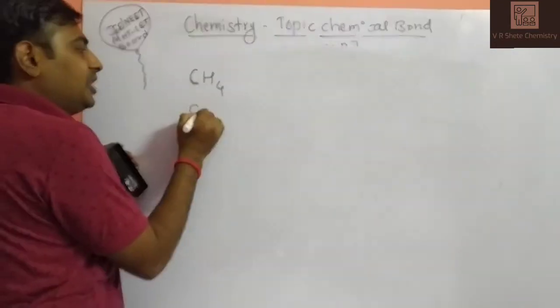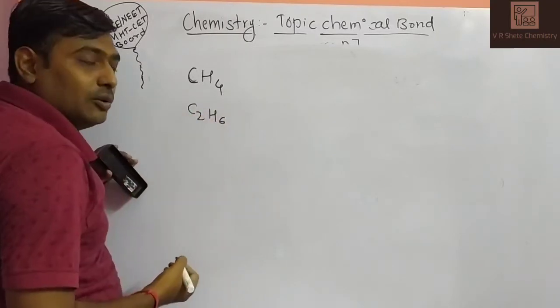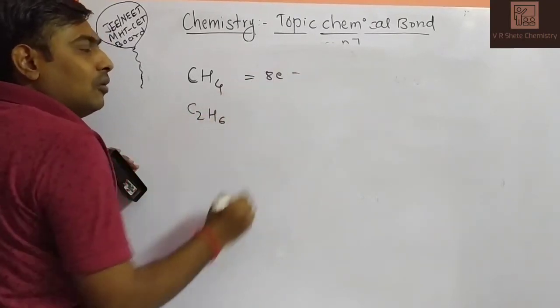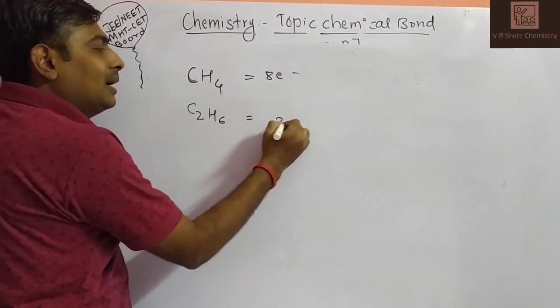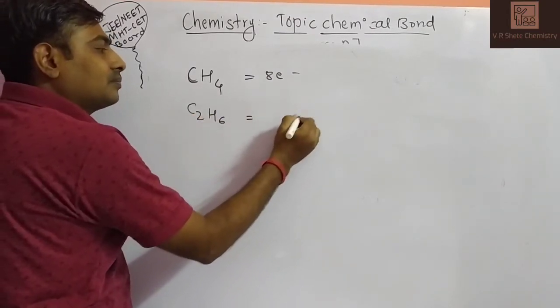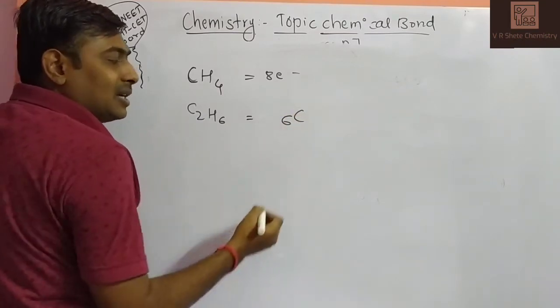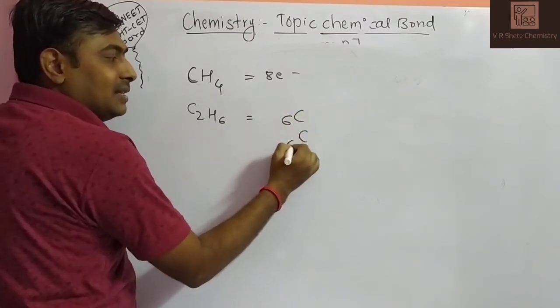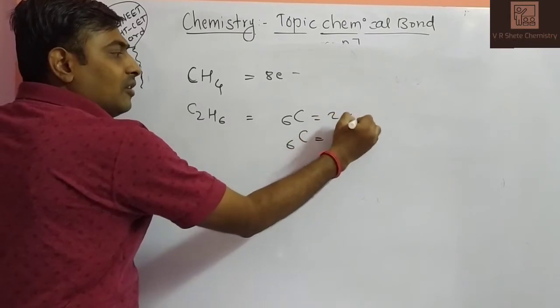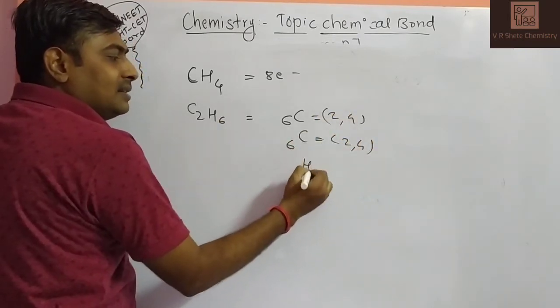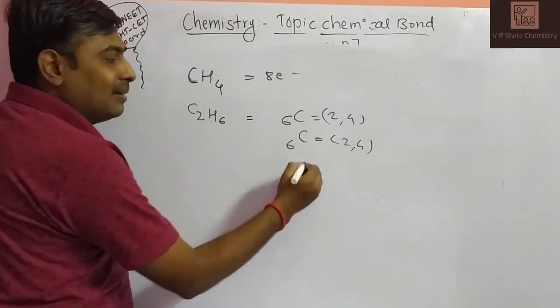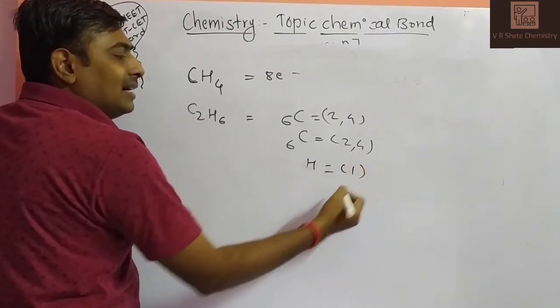The second one, C2H6. How many valence electrons are present in this molecule? Carbon has atomic number 6. How many carbon atoms are there? 2 carbon atoms are there. Electronic configuration is again the same. How many hydrogen atoms are there? 6 hydrogen atoms are there. One hydrogen atom contains one valence electron.